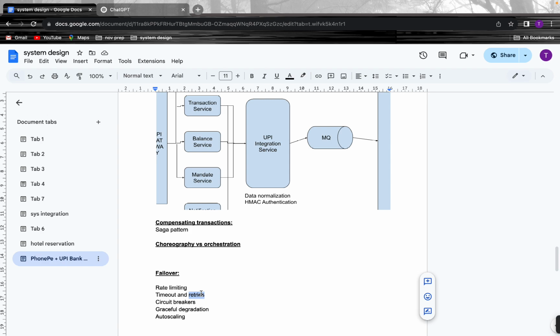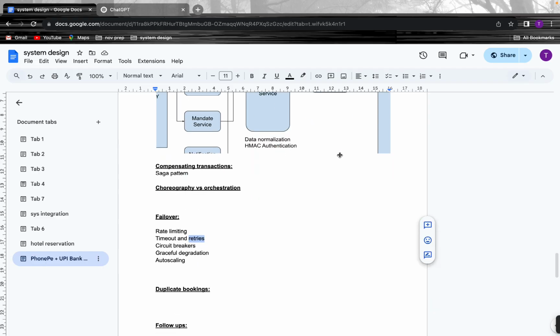So we can go with the right retry, and maybe we could put it in a retry queue and process it. If we take the retry count as 3, and after 3 tries the request is still failing, then we can put it in a dead letter queue, and someone can verify it.